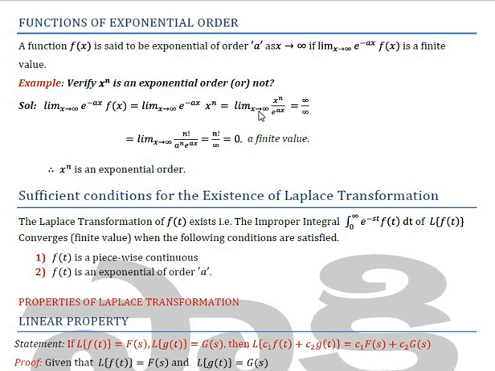So the limit as x tends to infinity of x to the power n by e to the power ax. If you put the value x equal to infinity, you will get infinity by infinity. That is equal to the limit as x tends to infinity of factorial n by a to the power n e to the power ax, that is factorial n by infinity, which is equal to 0. That is a finite value. So from this example you can easily say that x to the power n is of exponential order.